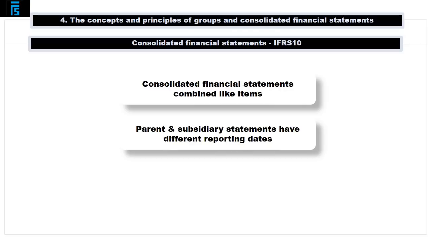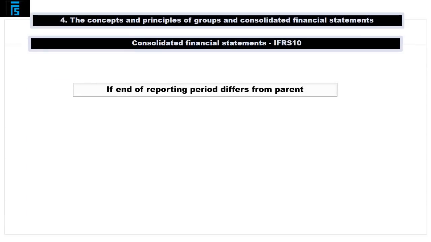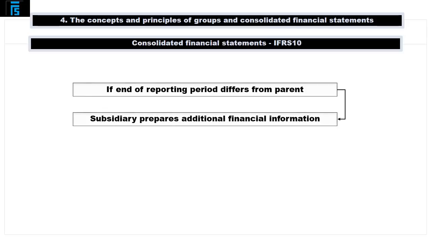A potential problem arises when the individual financial statements of the parent and its subsidiaries, which are used in the preparation of the consolidated financial statements, are in fact prepared as at different reporting dates. IFRS 10 states that if the end of the reporting period of the parent is different from that of a subsidiary, the subsidiary must prepare, for consolidation purposes, additional financial information as of the same date as the financial statements of the parent, unless it is impracticable to do so.